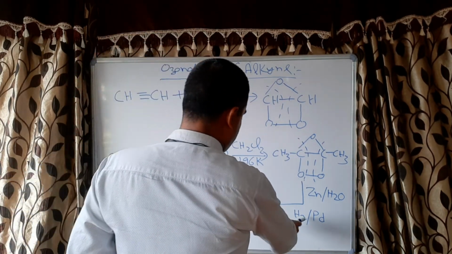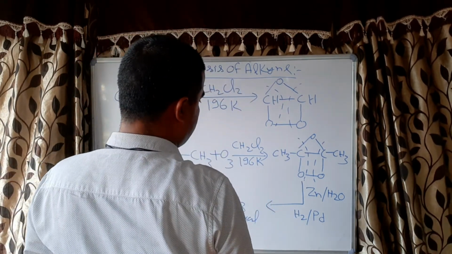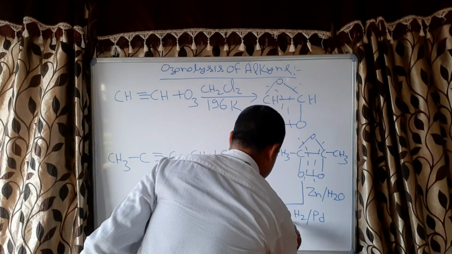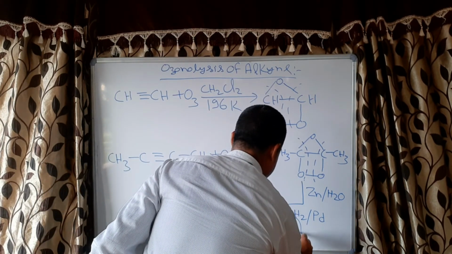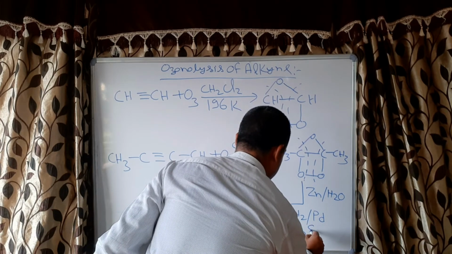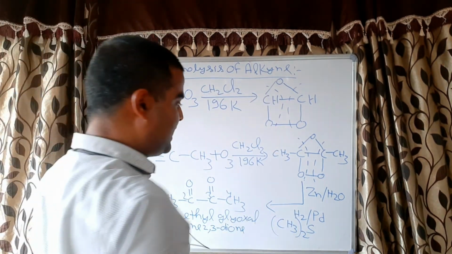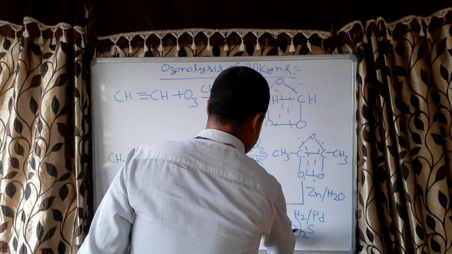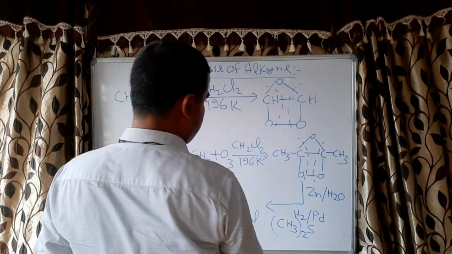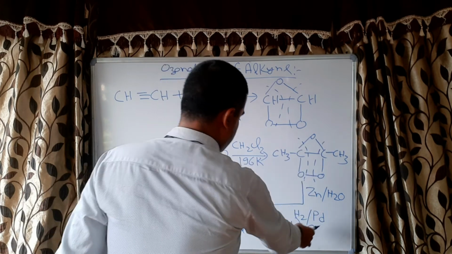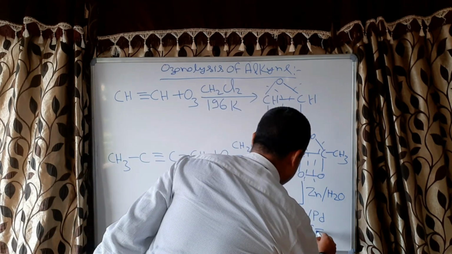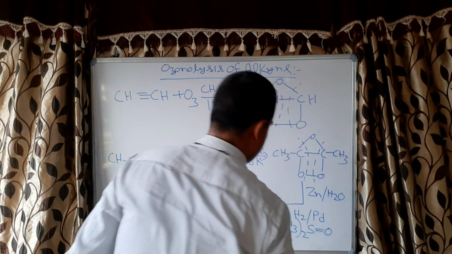And in place of this we can use one more thing, that is dimethyl sulfide. When we use dimethyl sulfide, it will convert into dimethyl sulfoxide, because this oxygen will react with this and it will form dimethyl sulfoxide.